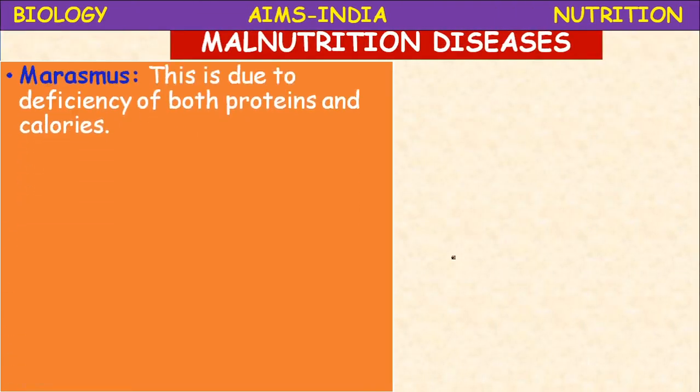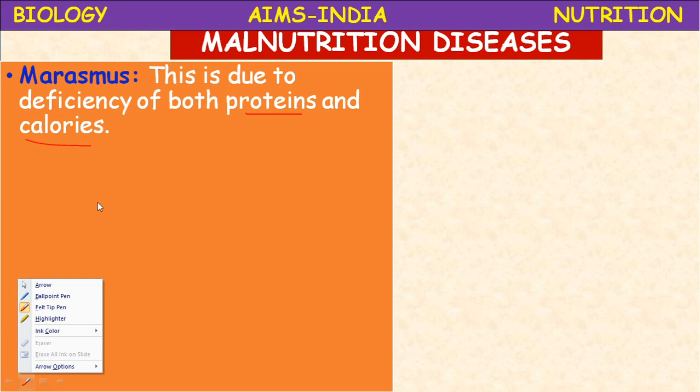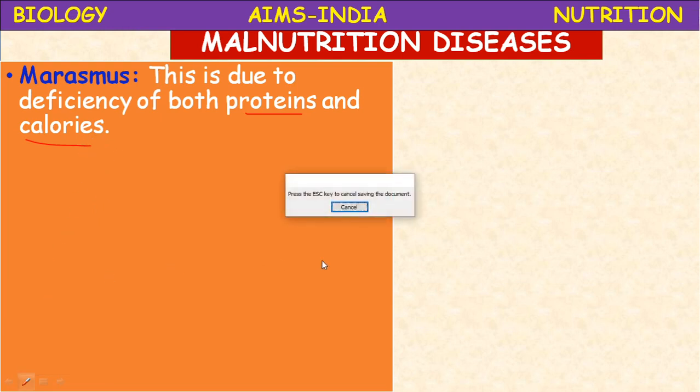Marasmus is the disease due to deficiency of both protein and calorie. Protein and calorie means all the important macronutrients like carbohydrates, proteins and fats.